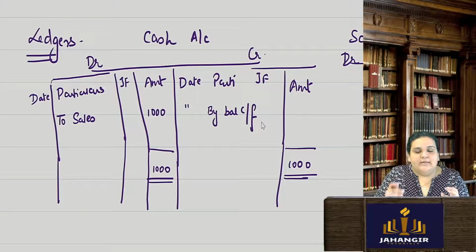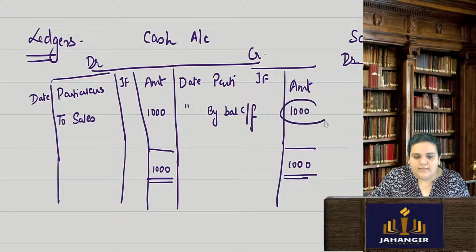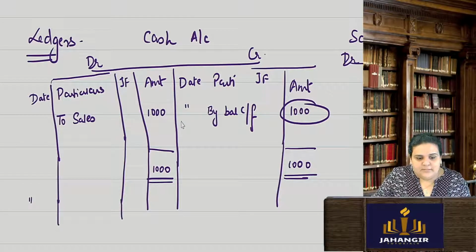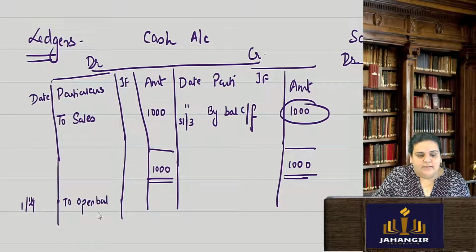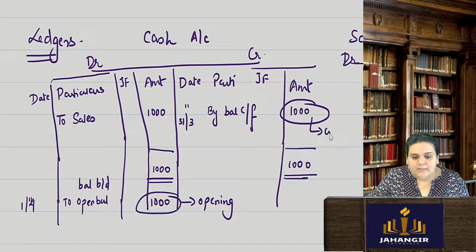This ledger is not tallying. There are certain ledgers which tally, which close. The total number of debits will be the total number of credits, and that particular ledger, that small book, will close. But if it is not tallying, that means there is a balance. So this is known as closing balance. Say the closing balance is on 31st of March. I open it and take it on 1st of April. I'll write here to opening balance, or I can also write to balance brought down. So this is my opening balance and this will be my closing balance.